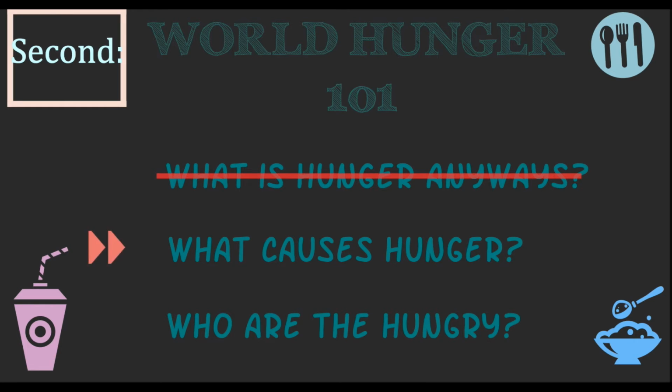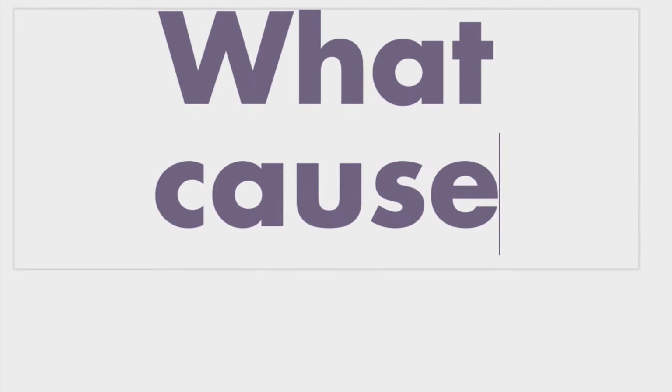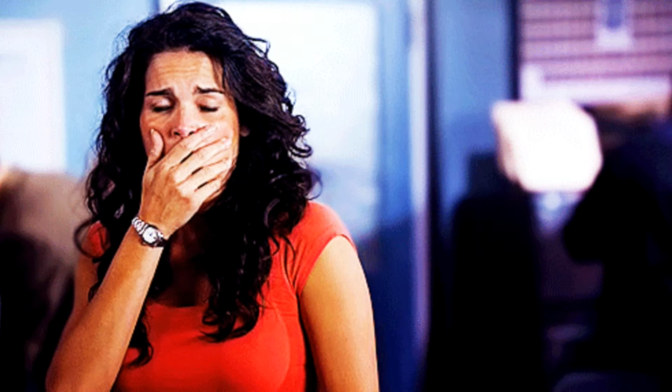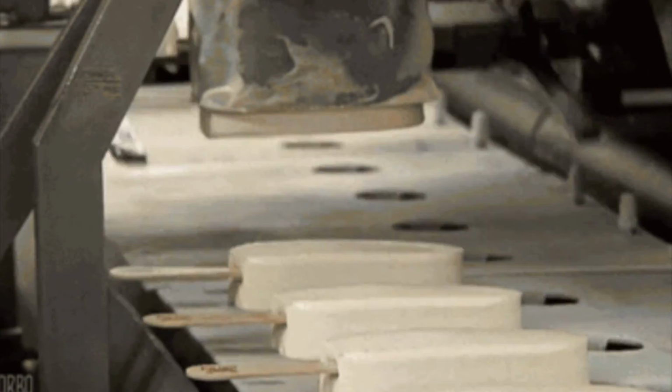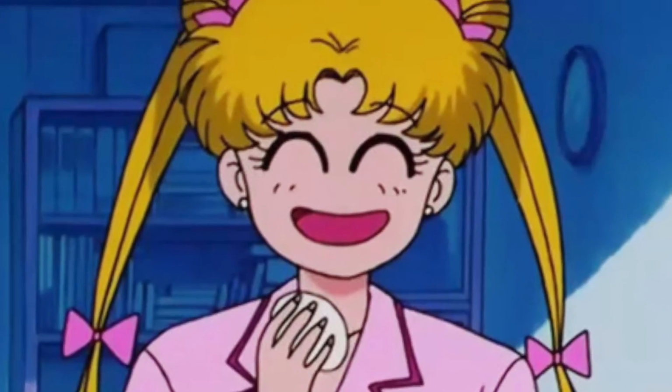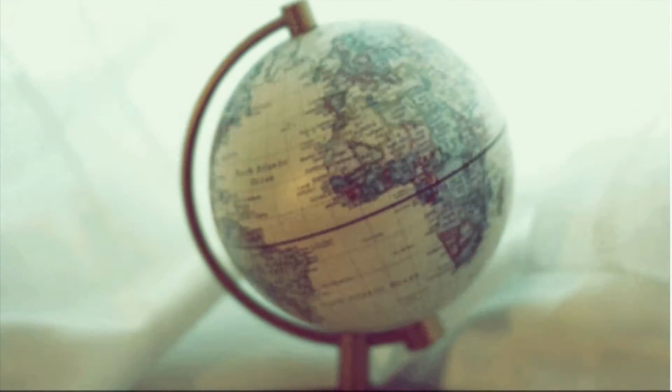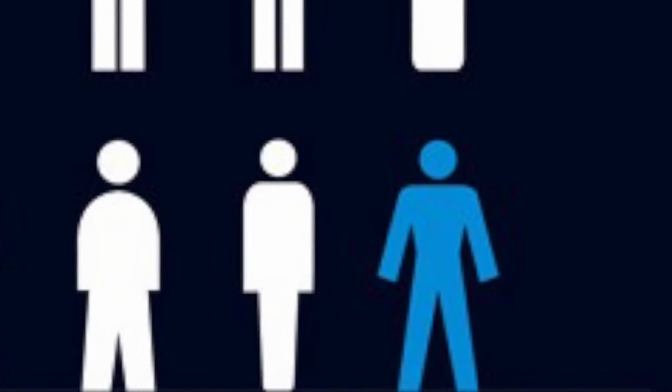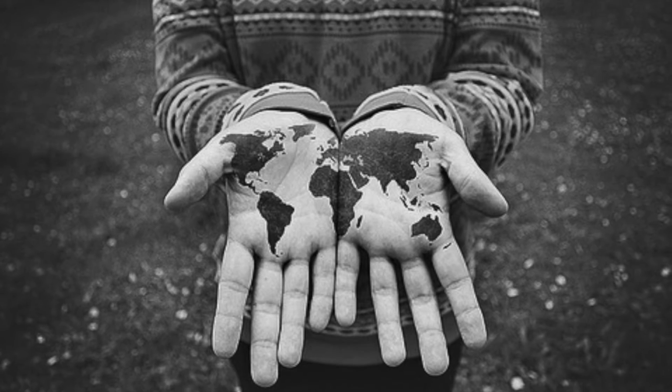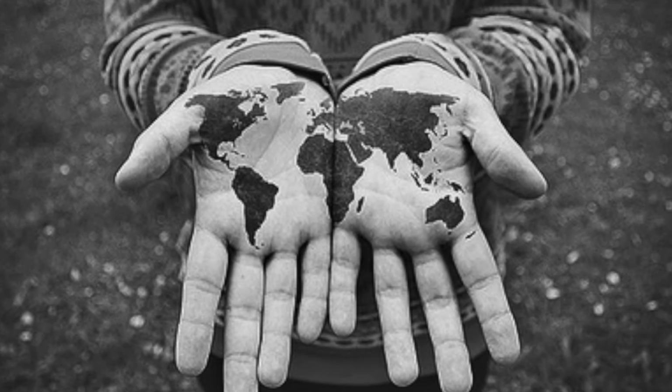Now that we know what the word hunger means, let's move on and talk about what causes hunger. You would be amazed to know that the world produces more than enough food to feed the entire global population of 7 billion people. Yet 1 person in every 8 on Earth goes to bed hungry. That's a shocking 875 million hungry people.